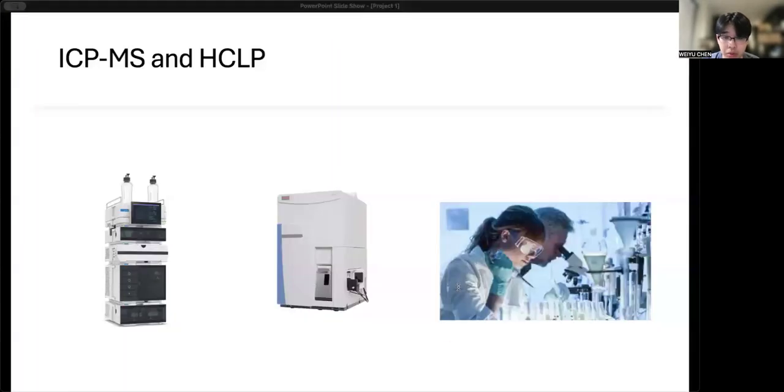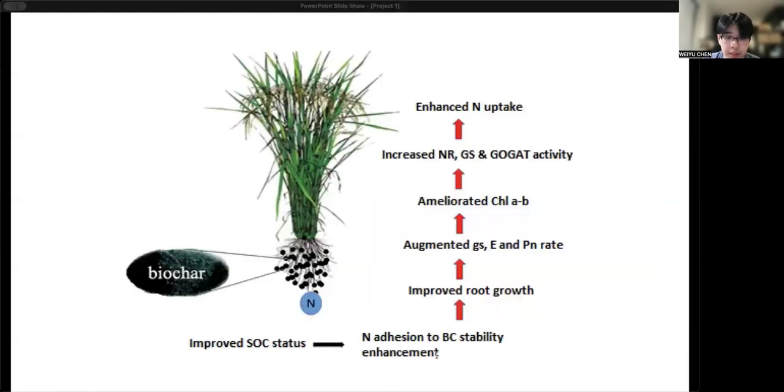Fortunately, geochemical tools are helping us monitor and manage this problem. Techniques like ICP-MS allow scientists to detect arsenic in rice and soil at extremely low concentrations. When combined with HPLC, we can also distinguish between arsenic species, which is an essential step in assessing health risk. These geochemical tools have also guided the development of mitigation strategies.